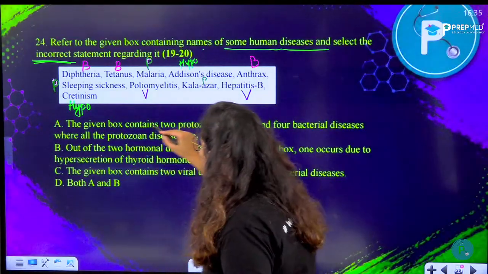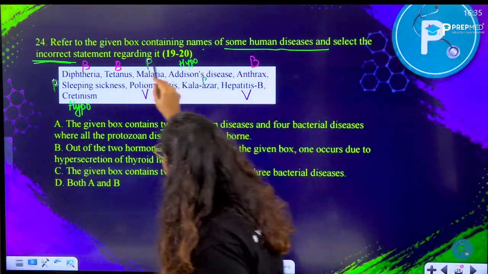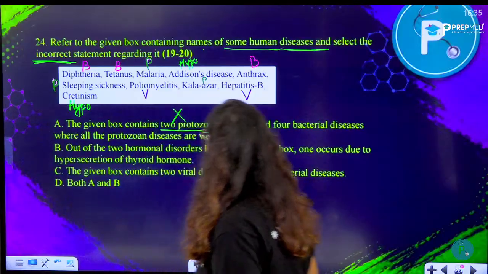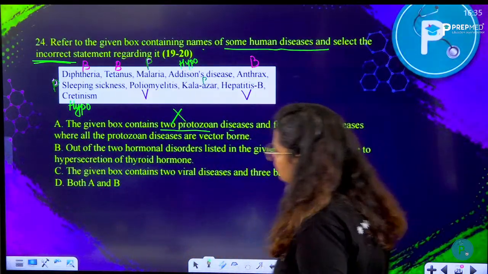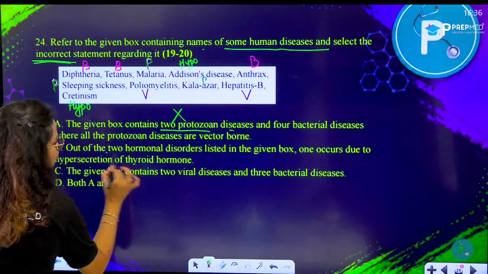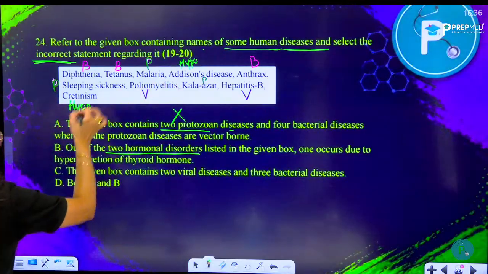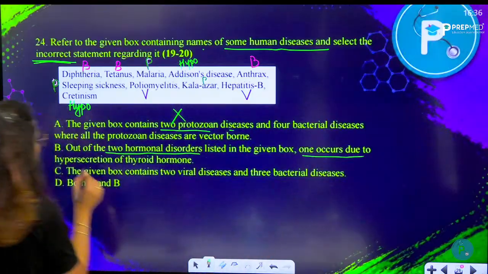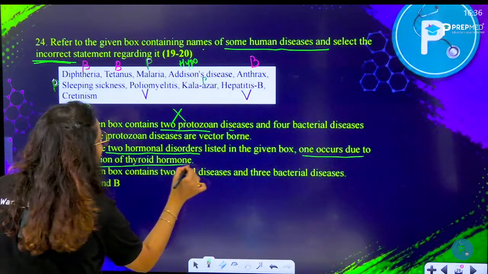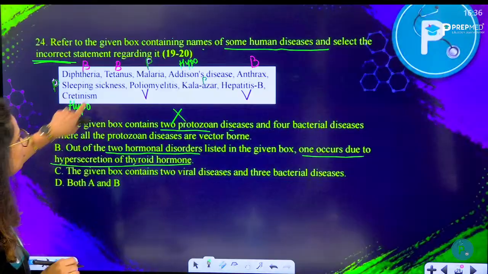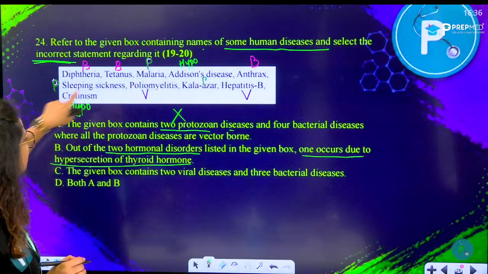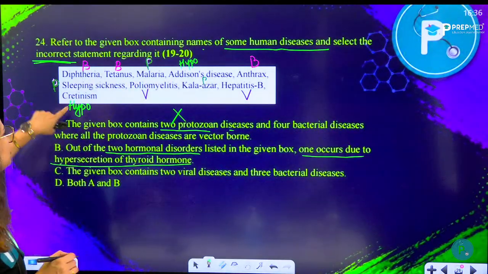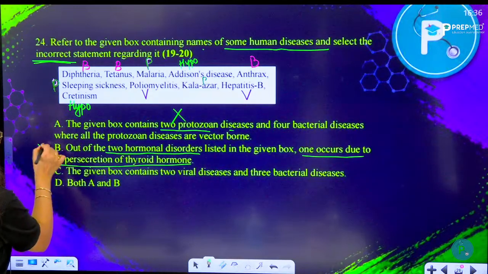The given box contains 2 protozoan diseases? No, it has 3 protozoan diseases, so this is wrong. Out of the 2 hormonal disorders, yes, there are 2 hormonal disorders in the given box. One occurs due to hypersecretion of thyroid hormone? No, none of them are due to hypersecretion of the thyroid hormone. This is due to hyposecretion. So this is also wrong.